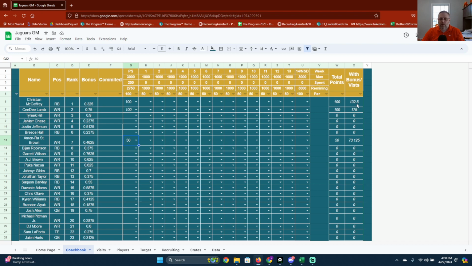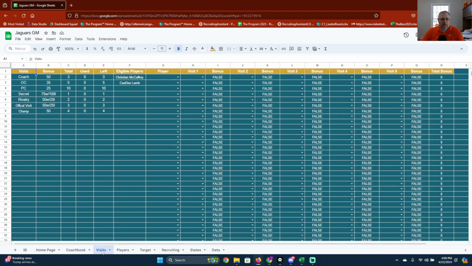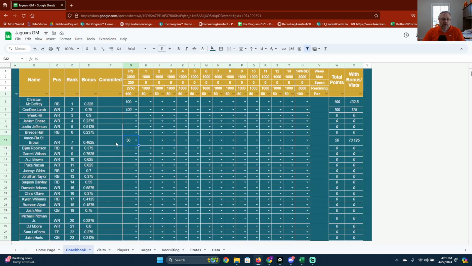Basically, for 1 point added, you get 3 points per every 10 points you put in there. And same thing for Lamb, things like that. So that will be there. So now we'll go over to our visits. When a player hits 100 points, they are eligible for a visit, and they will automatically pop up in this row here on F of what players. So you can see you have McCaffrey and Lamb, but Brown was only 50, so he was not eligible for those visits.